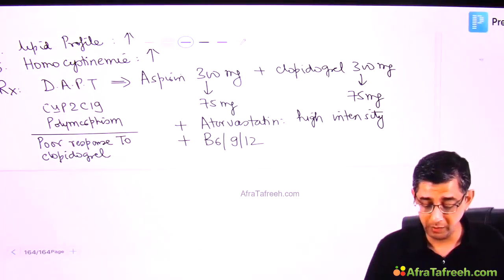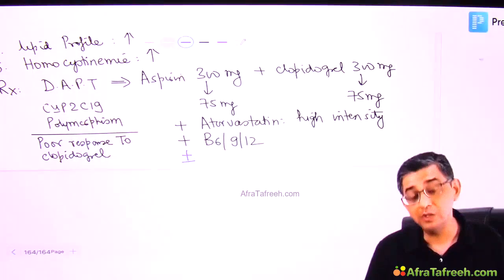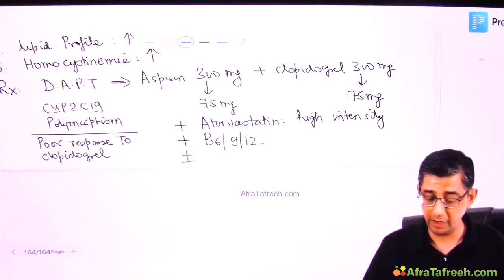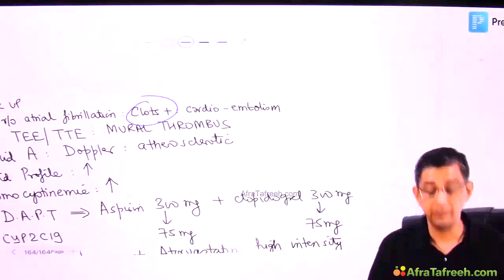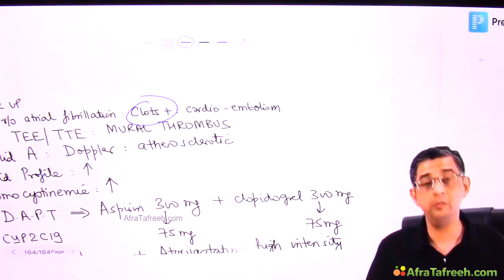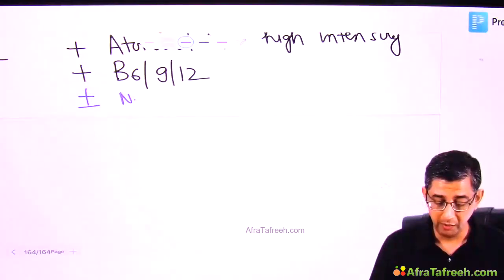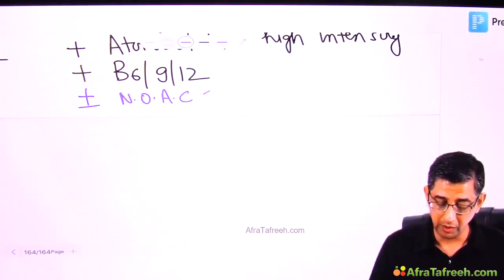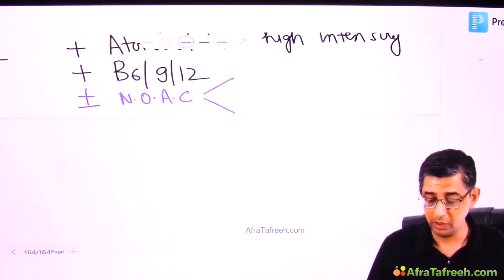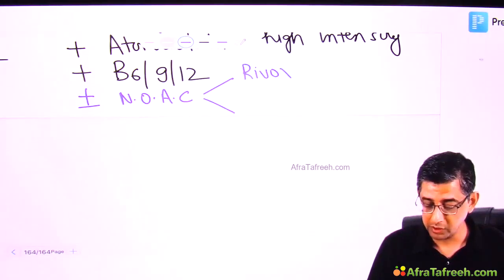And the next point is to be listened to with a lot of care, because this is going to be used only if I demonstrate the presence of clots. If I demonstrate a mural thrombus, if I demonstrate clots in the left atrial appendage of the patient, then I will definitely have to use NOAC, that is novel oral anticoagulants, and the two that you have been taught are one by the name of rivaroxaban.